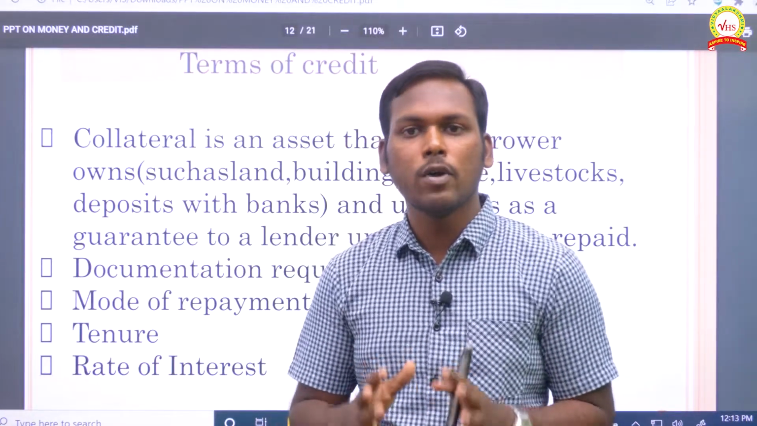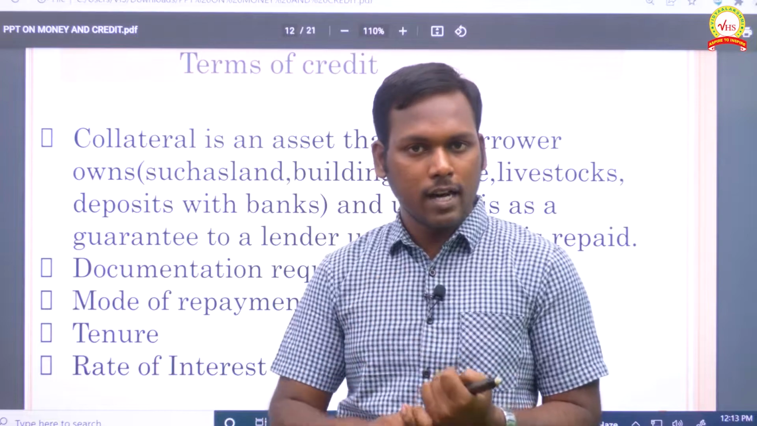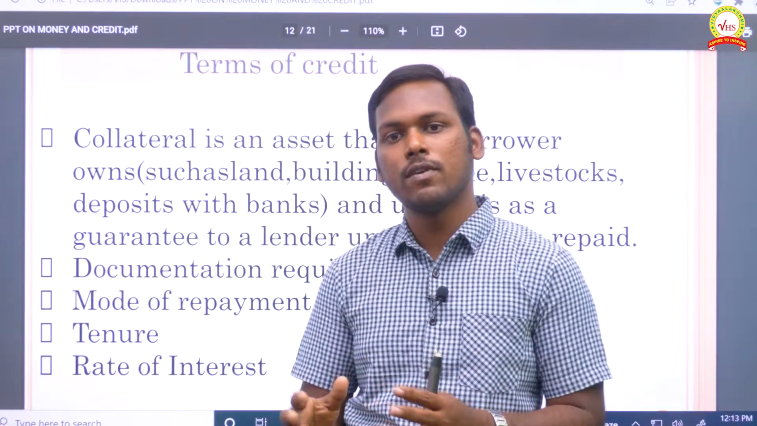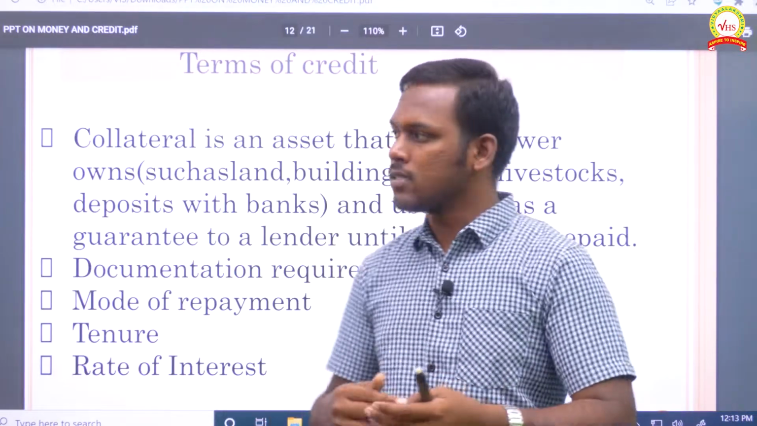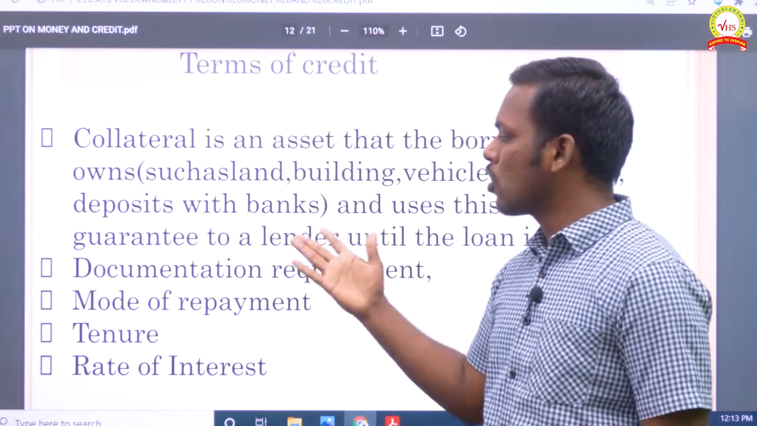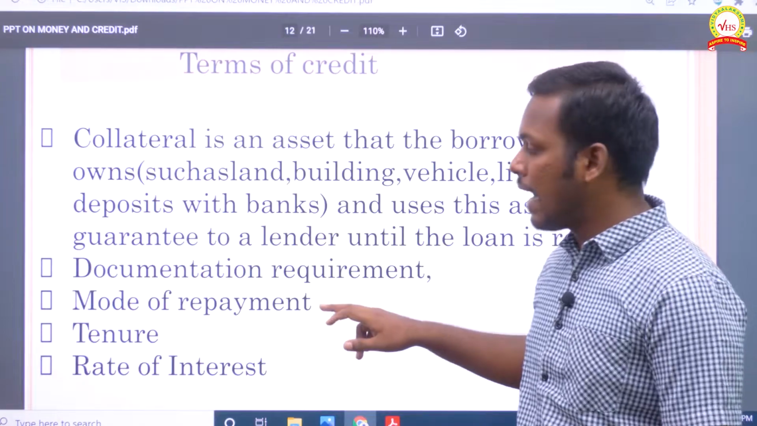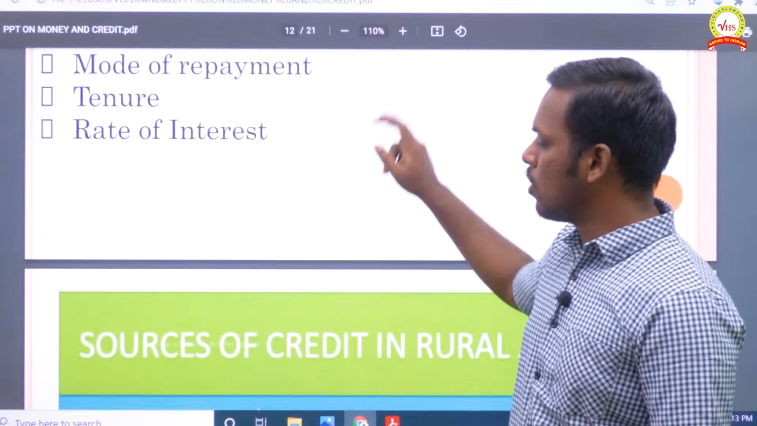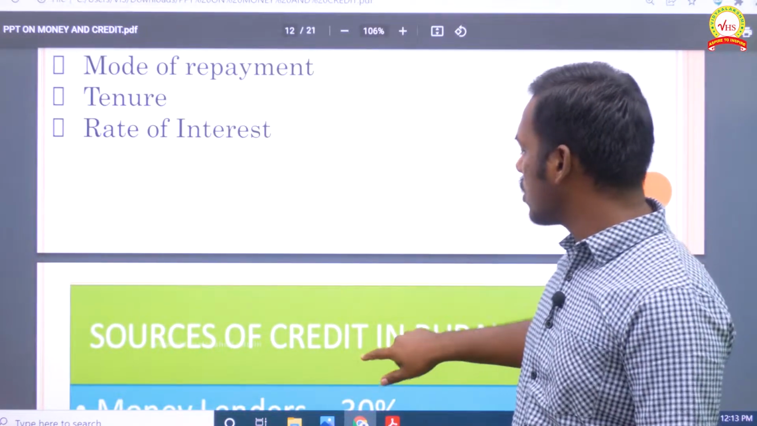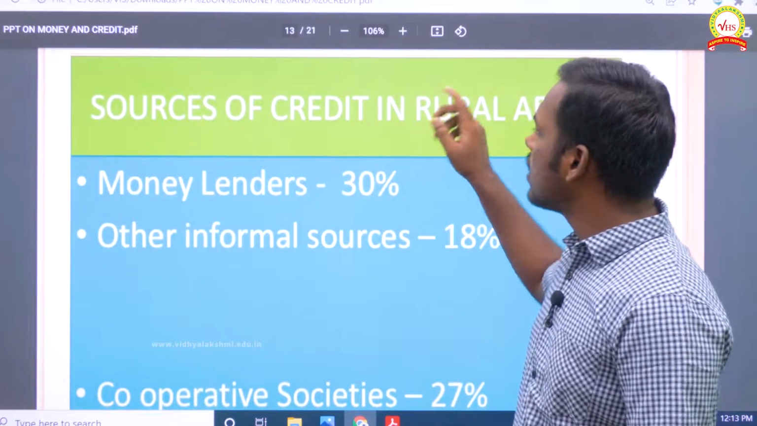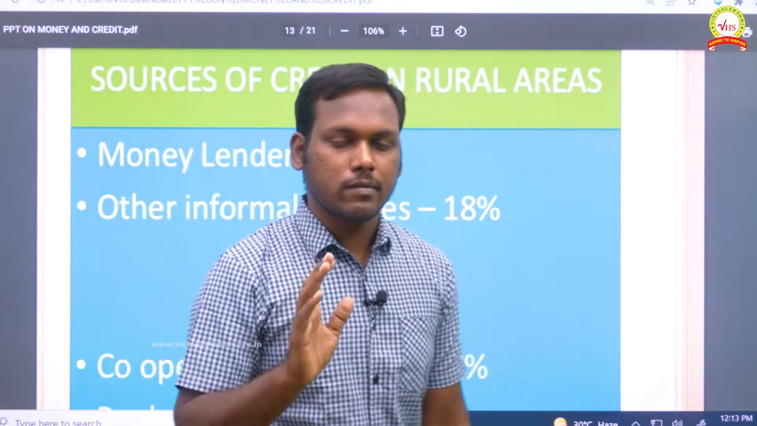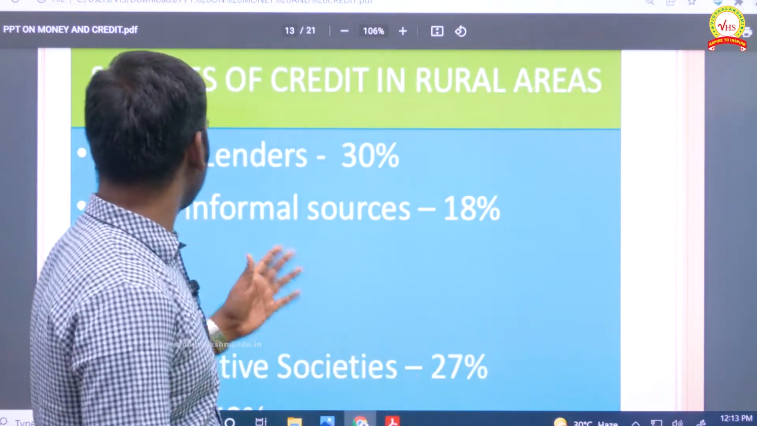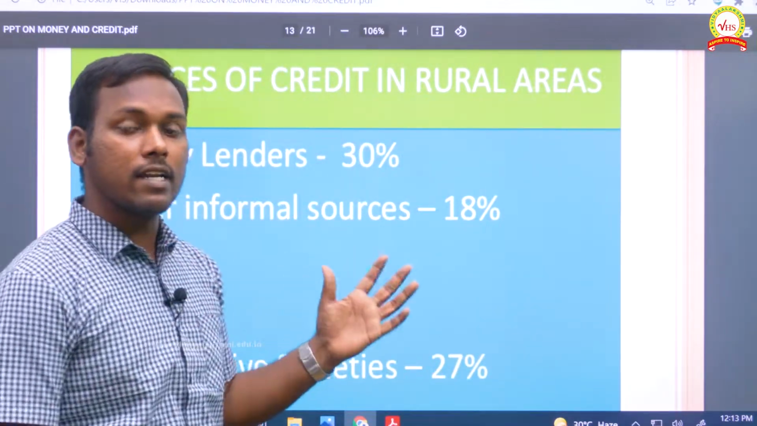So I hope you have understood about loan activity, how it is positive and negative in two different cases, and what the terms and conditions are. For example, collateral, documentation, mode of repayment, tenure, and rate of interest, all those are important. And sources of credit in rural areas. In rural areas, how it is happening, that you have to know. Clear? So in rural areas, money lenders are huge.